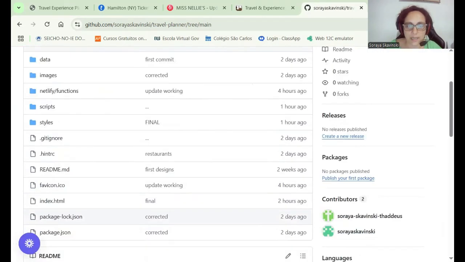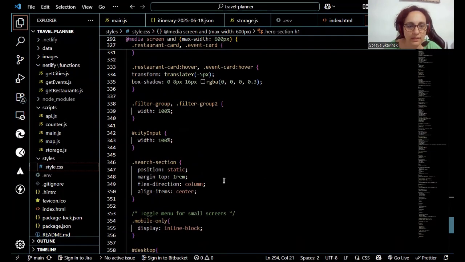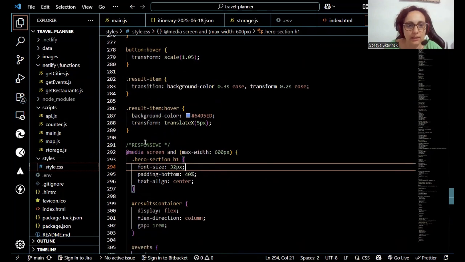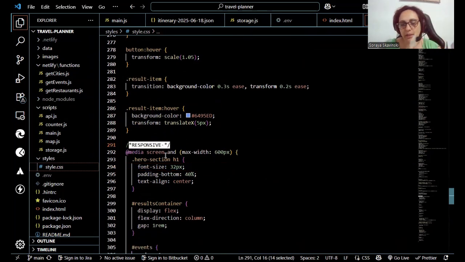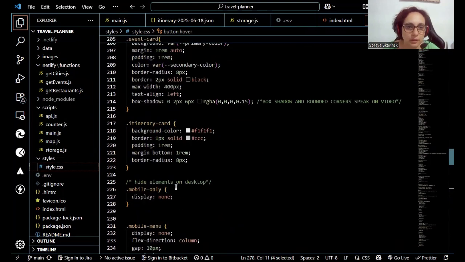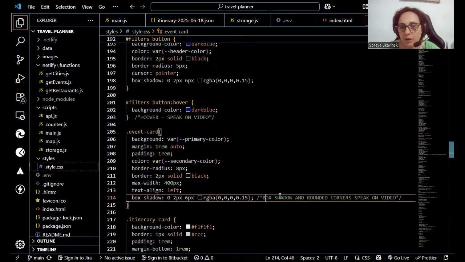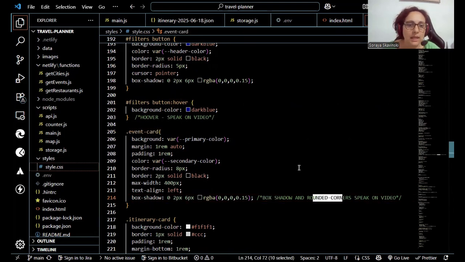Let me share my VS Code, starting with the CSS. As you can see, I did the responsive design. I even separated it, so that it's easier to see. So smaller screen, animation. You can see the animation that is on the cards, the restaurant card, events card, and some buttons. And then there is the hover that you asked for in the CSS. Okay, here, the event cards have box shadow, and they're rounded.